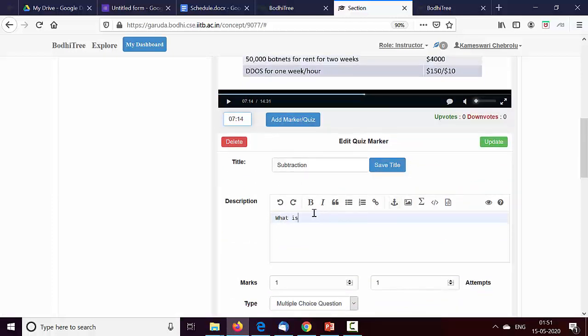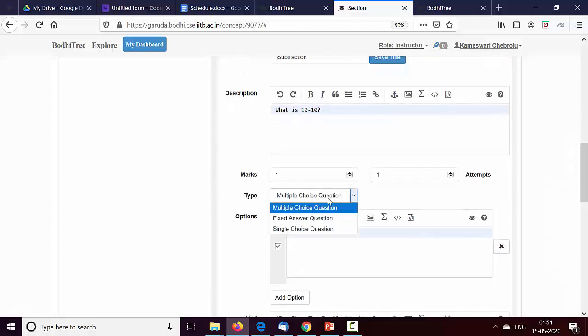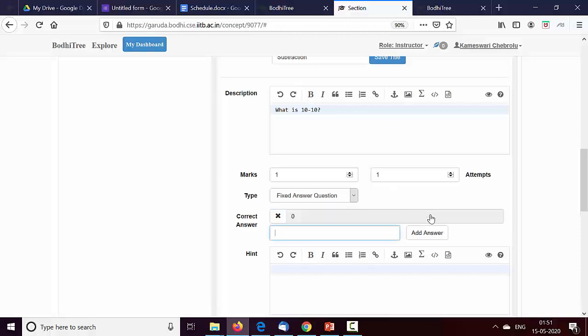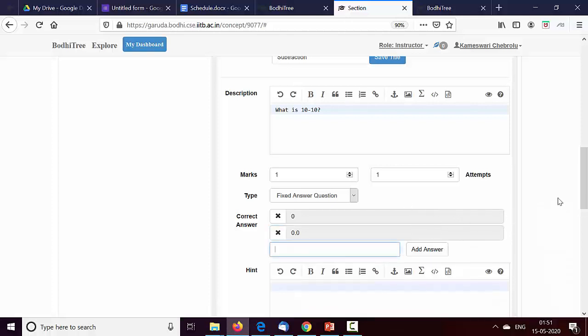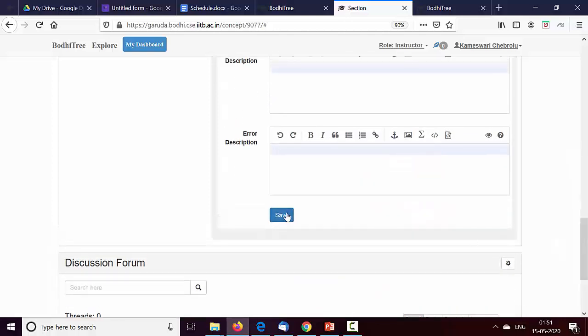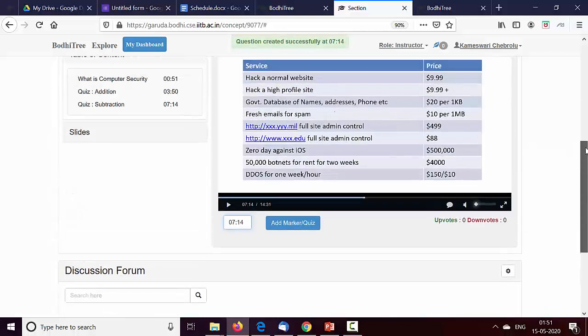Here, what is 10 minus 10? Here, let me go with a fixed answer. 0, that is the correct answer. So whoever types 0, some may type this. That also I can add. So you can add how many ever. So this just does a string match. And again, I'm going to save. So another quiz got added.